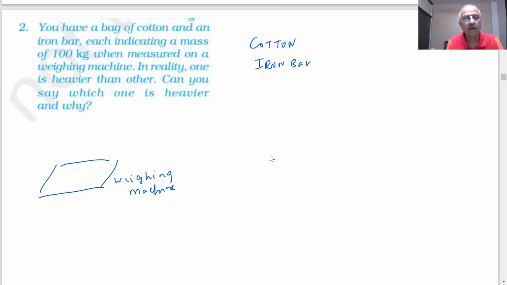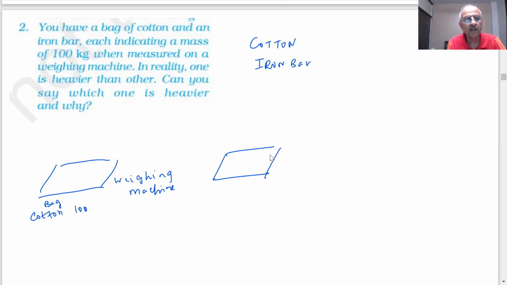Sir, iron bar will be heavier than cotton bar. That is a wrong answer. Why is it a wrong answer? Let us see. You have the same weighing machine. Now, on the weighing machine, this is my cotton, a bag of cotton.